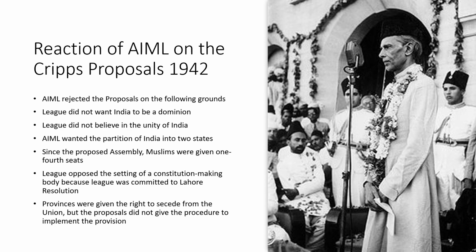Now let's see how the All India Muslim League reacted to the Cripps proposal of 1942. Well, the All India Muslim League rejected the proposals, but the League gave very concrete reasons for this rejection. First of all, the Cripps proposals proposed that India would be a dominion. But the League did not want India to be a dominion. The League wanted complete independence of India and no allegiance to the British crown. The League wanted India to be completely free.